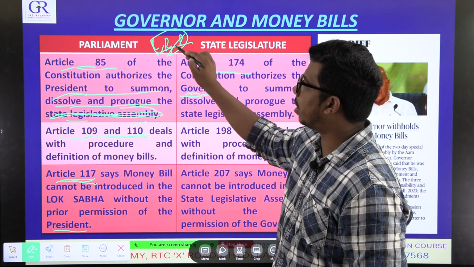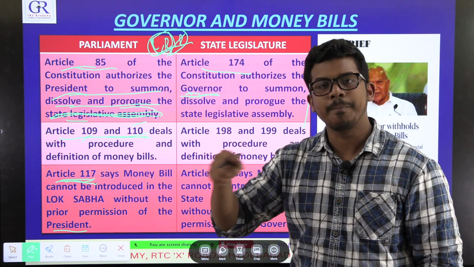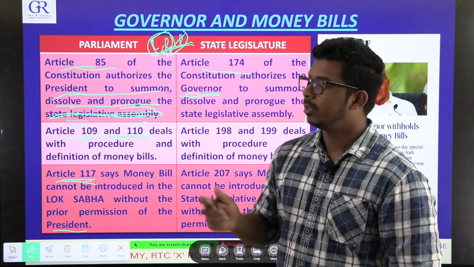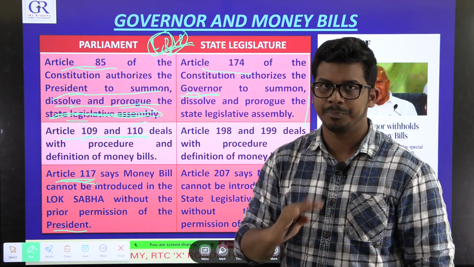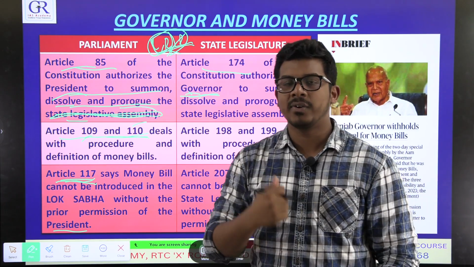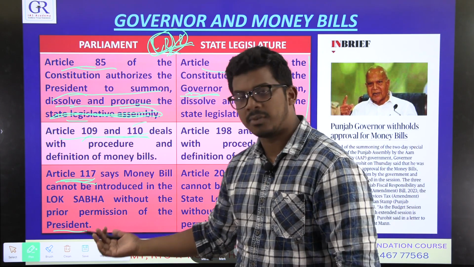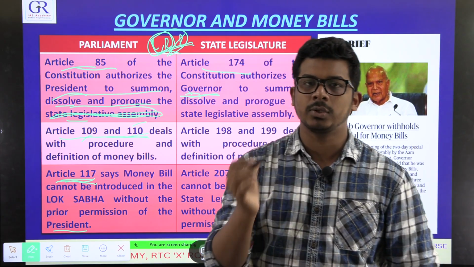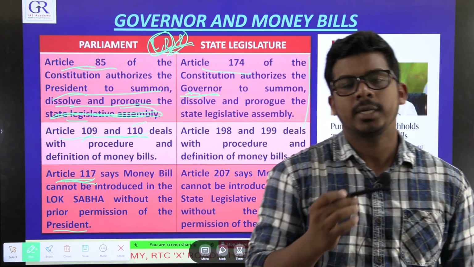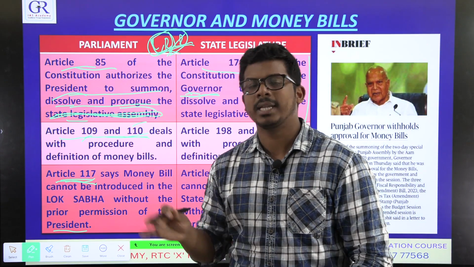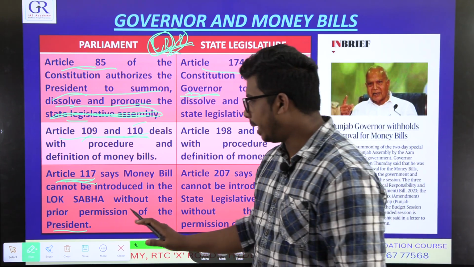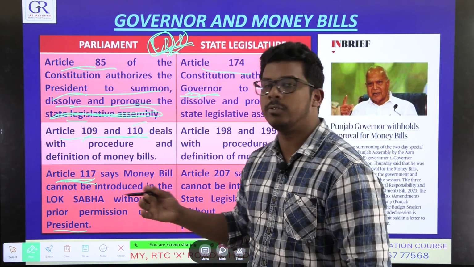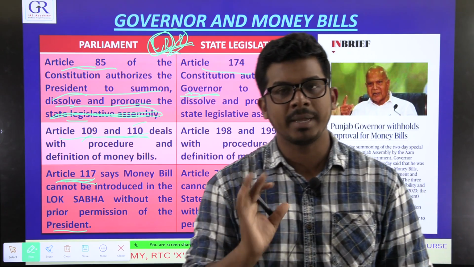First the Lok Sabha or Rajya Sabha has to accept it, then the other house has to accept it, then it will go to the president. Then we say the bill becomes an act. This is the normal procedure. But for money bills, you have to take permission from the president first. If the president does not agree to introduce the money bill in the parliament, you cannot introduce it. So again, in this article, when we say president, it naturally means the council of ministers headed by the prime minister of India.